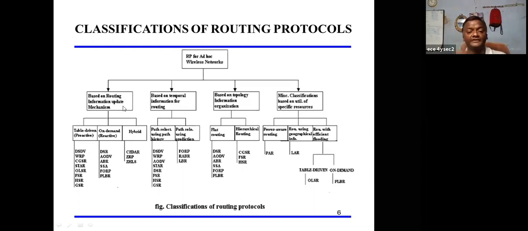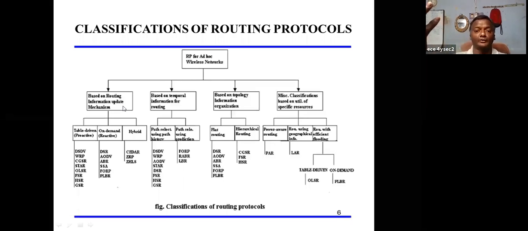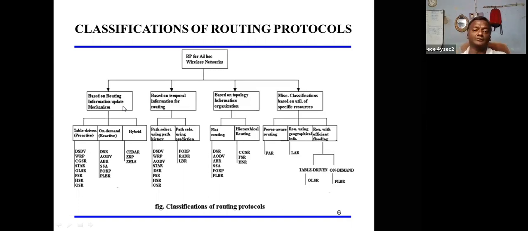Now the future expectation. In the future, suppose the node is not stable and moves dynamically from one place to another, then they can predict where to go. So what are the steps? Suppose we go to node number 15. In this topology, suppose there are changes, then what is the future? They can expect whether the node changes. That is called future expectation. That is called temporal information for routing.